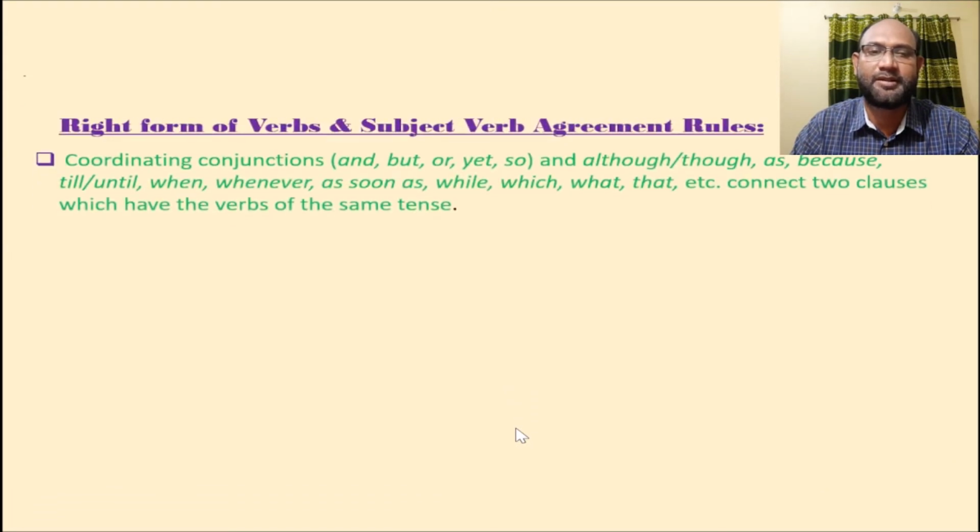Dear students, coordinating conjunctions like and, but, or, yet, so, etc. and although, though, as, because, till, until, when, whenever, as soon as, while, which, what, that, etc. connect two clauses which have the verbs of the same tense. Okay? Now look at the example.